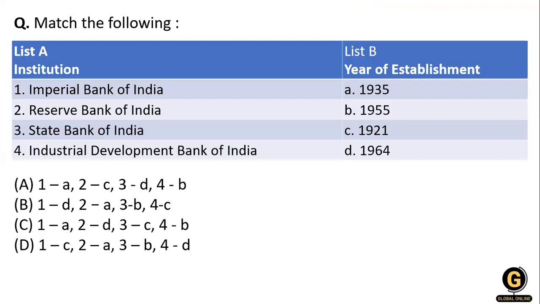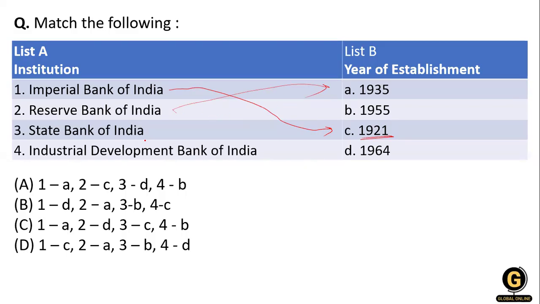Now the next question, which is a matching pair: the Imperial Bank, Reserve Bank of India, State Bank of India, and Industrial Development Bank of India. So what would be the right answer? You know that the Imperial Bank is the oldest bank, 1921. Reserve Bank of India is 1935.